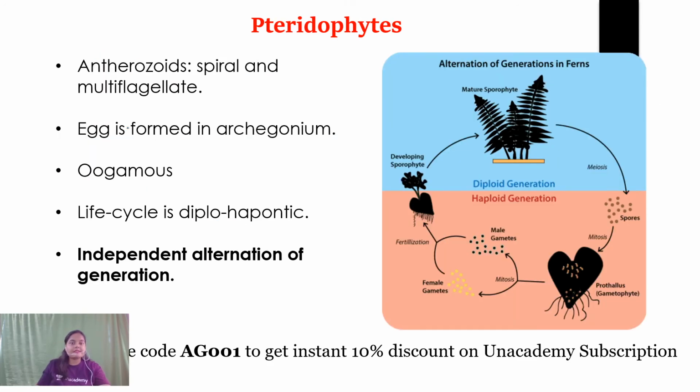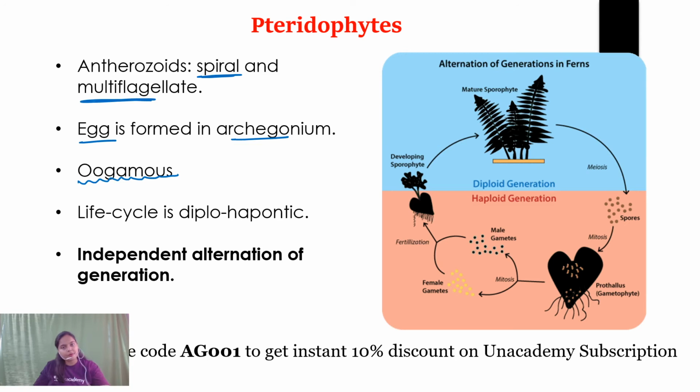Now, the antherozoids are spiral and multiflagellate. In bryophytes we saw the biflagellate condition, but here it is multiflagellate, and the egg cell is present in the archegonium. Again, the syngamy is of oogamous type. That means the female gamete is large and immotile, whereas the male gamete is small and motile in nature. This type of syngamy is known as oogamous, and we have seen the same condition in bryophytes also.